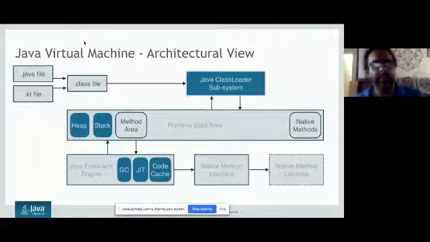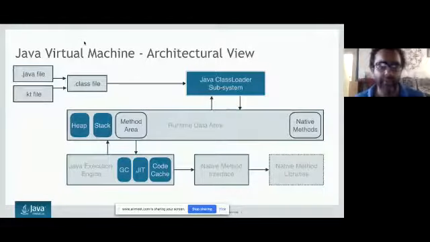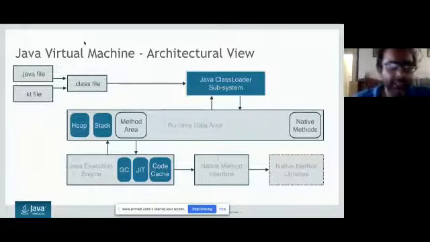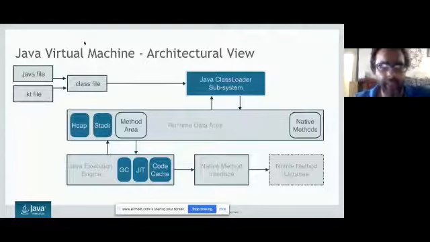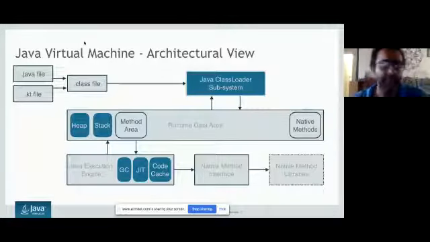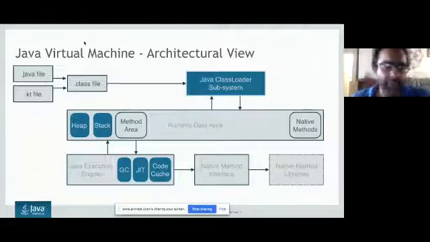So this is what the JVM architectural view looks like. I have tried to create this from whatever documents are available. It doesn't matter whether it's a Java file or a Kotlin file. All the files will get converted into class files after the proper compilation. That's a static compilation, which javac does, or a different Kotlin compiler does.